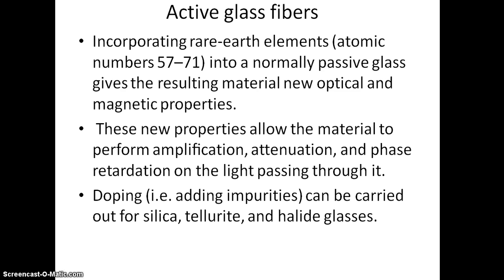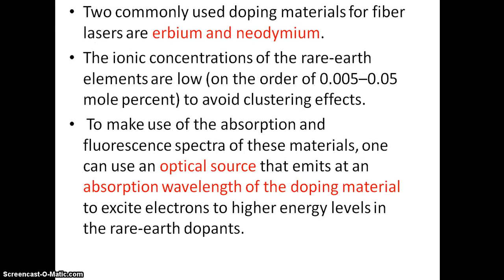Coming to the active glass fibers, incorporating rare earth elements with atomic numbers 57 to 71 into normally passive glass gives the resulting material new optical and magnetic properties, such as amplification, attenuation, phase retardation. So these new properties are getting added through the addition of dopants. Doping can be carried out for silica, telluride and halide glasses. Two commonly used doping materials are erbium and neodymium.